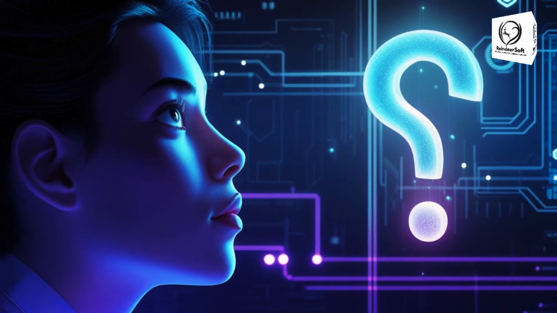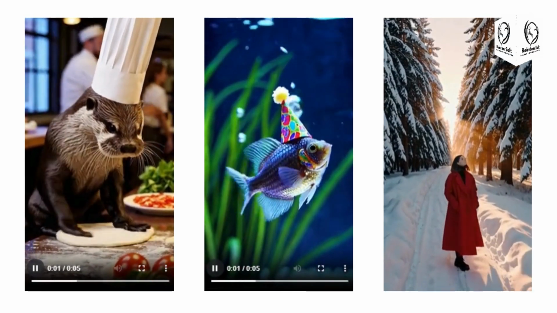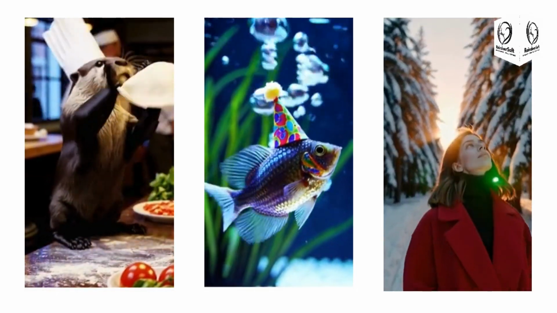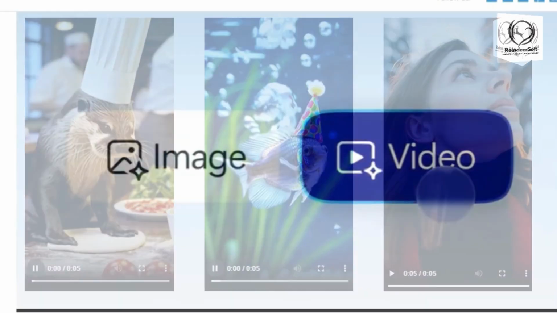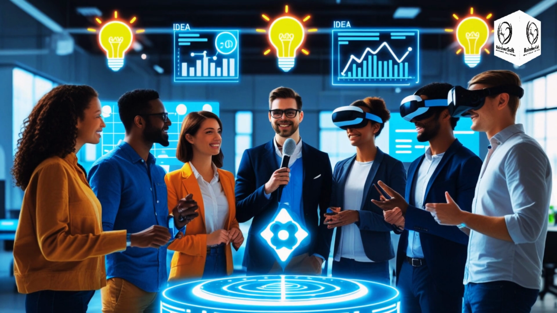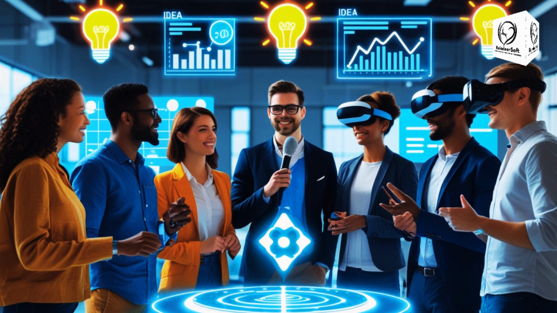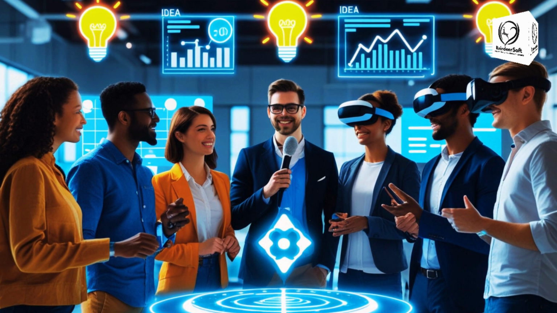Why should you care? Because this is the future of video creation. AI is making content creation easier, faster, and accessible to everyone. No fancy cameras or editing tools needed. Whether you're a creator, marketer, or just love experimenting with new tech, this tool can spark tons of ideas.